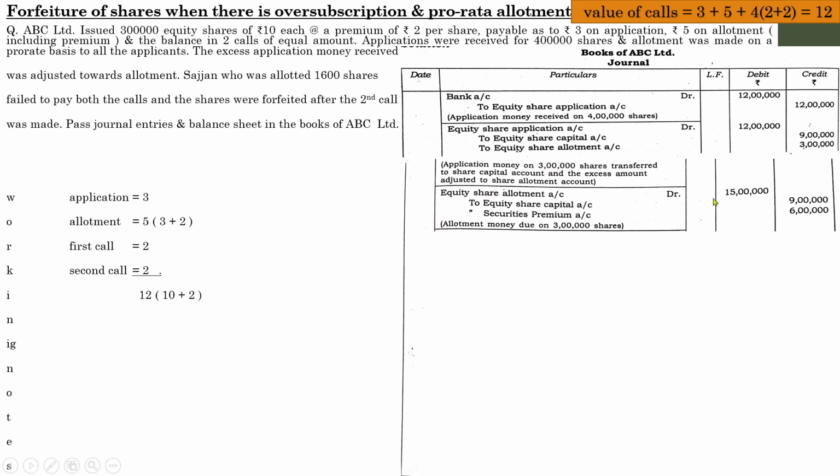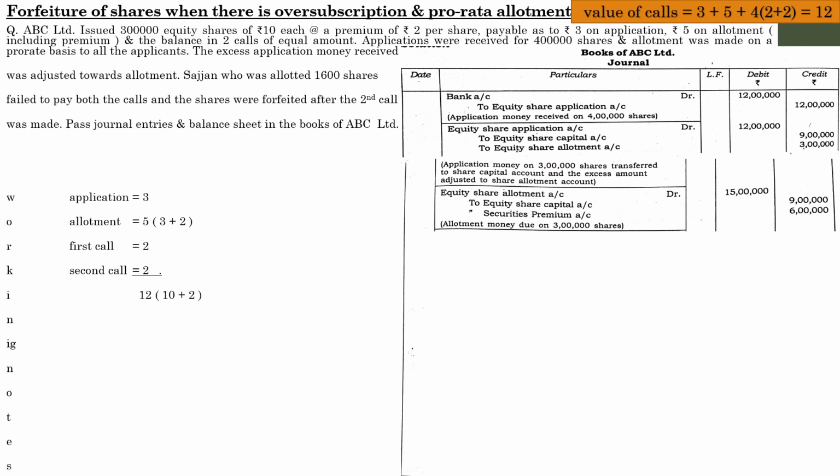Out of 15 lakhs, the actual amount of allotment is 3 lakh into 3, because 5 means 3 plus 2. So 3 lakh into 3, it will be 9 lakh, and the premium on one share is rupees 2. So 3 lakhs into 2, it will be 6. So out of 15 lakhs, 9 lakhs is the actual amount of allotment and 6 lakh is the premium with regard to that.